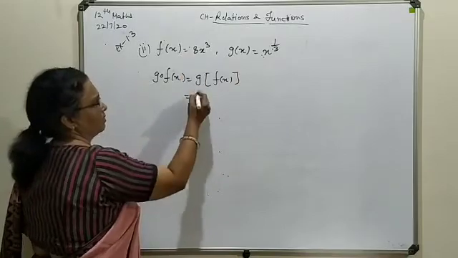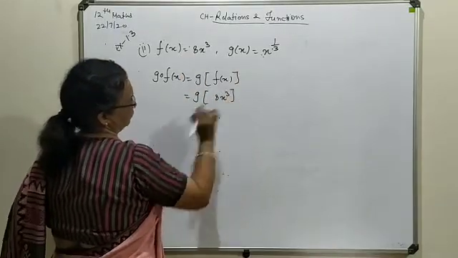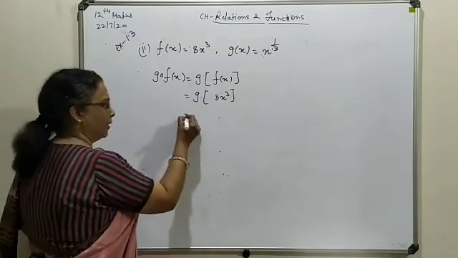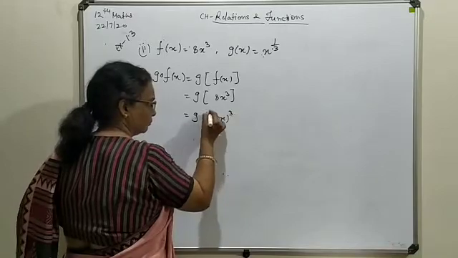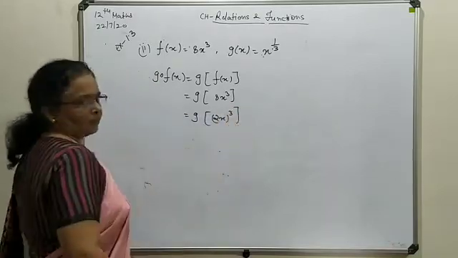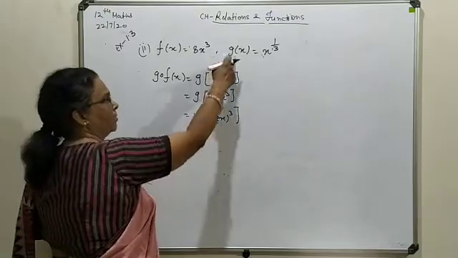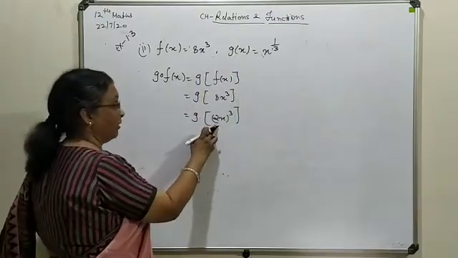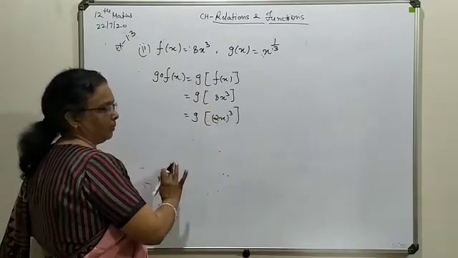What f(x) is, this much, or it can be written as (2x) with the cubic one. Now in the g(x) function, in place of x, you will substitute (2x) with power 3. As such it can also be kept.